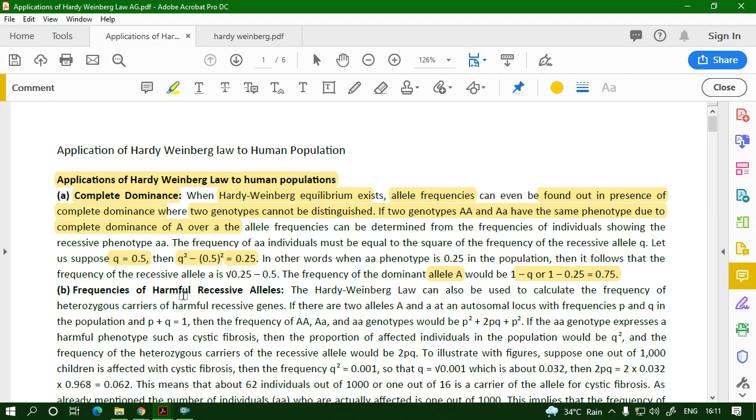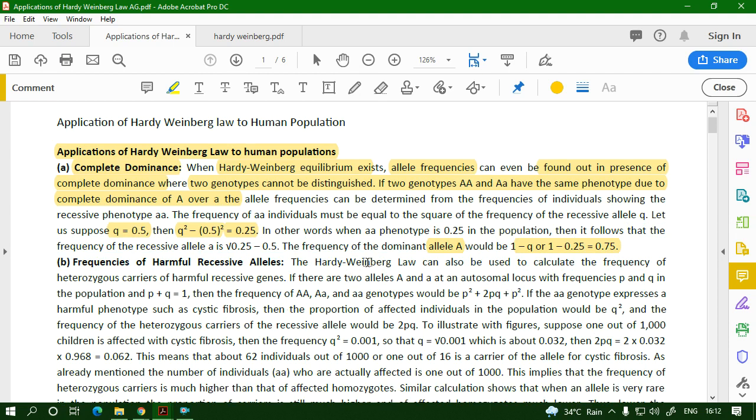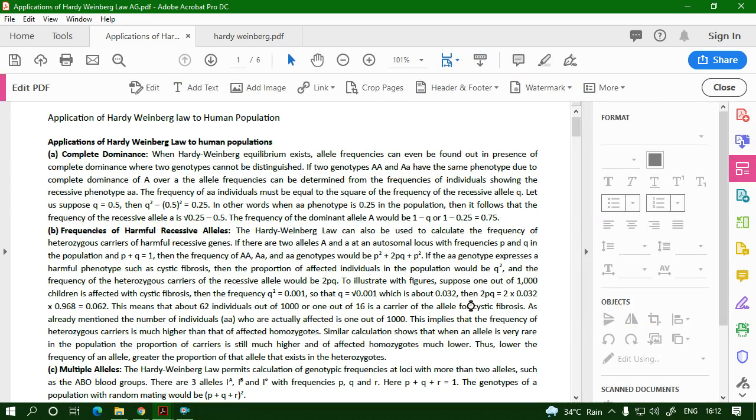Now, frequency of harmful recessive alleles. The Hardy-Weinberg law can also be used to calculate the frequency of heterozygous carriers of harmful recessive genes. Say two alleles, capital A, small a, at an autosomal locus with frequencies p and q, and in the population p plus q is equal to 1. So the frequency would be, according to Hardy-Weinberg's law, p square plus 2pq plus q square. This is a typing error over here. It should be q square over here. So let me correct the error.